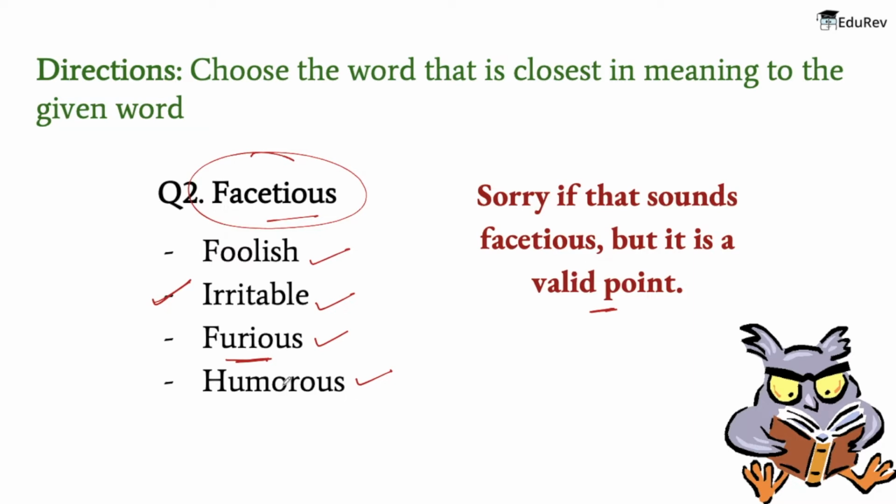So the word almost equivalent to the given word is humorous, because humorous means in a way that causes amusement, and facetious means treating serious issues with deliberately inappropriate humor. So let's move forward to the next question.